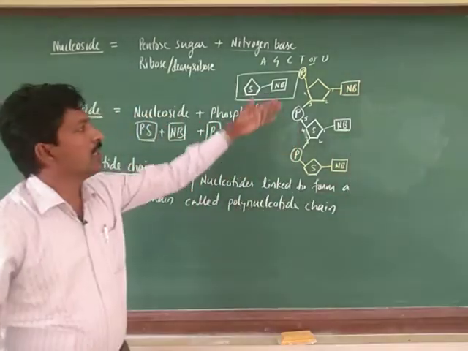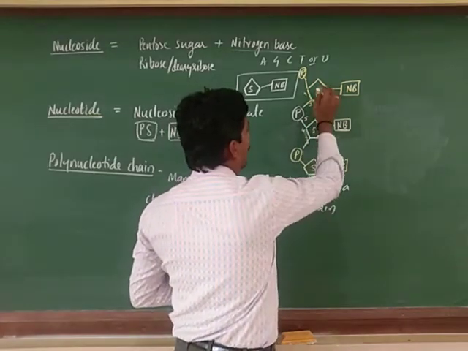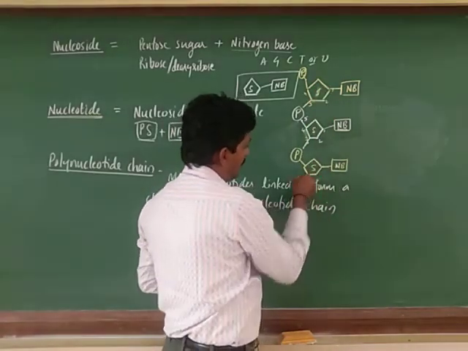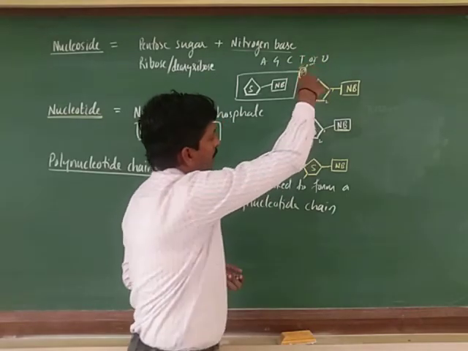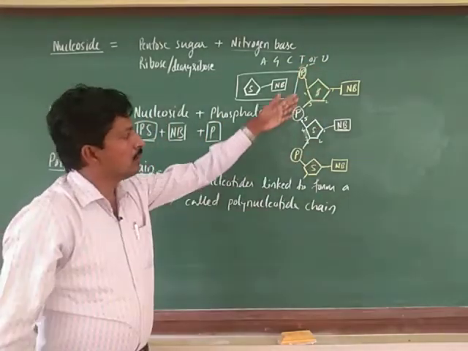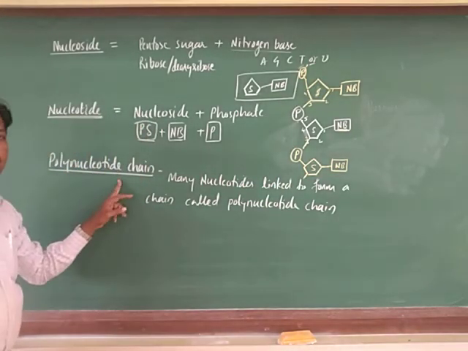So in this way the polynucleotide chain is formed again here. Okay, here one more, understood? So in this pattern the polynucleotide chain is formed. This is called the polynucleotide chain.